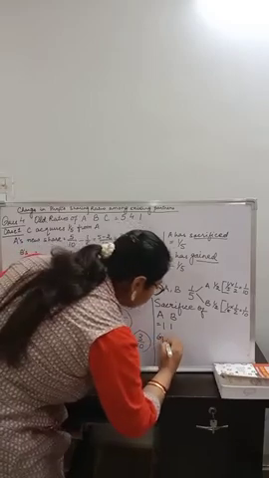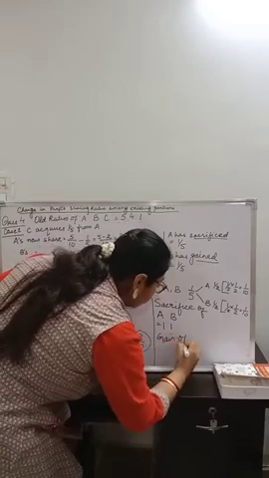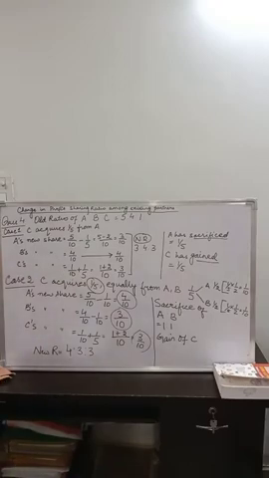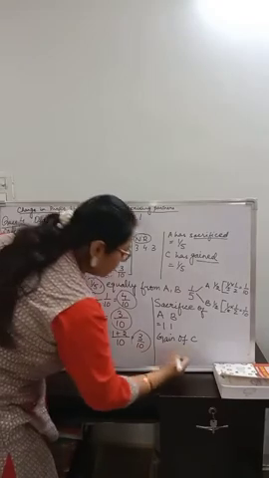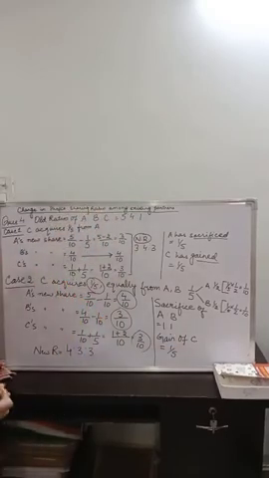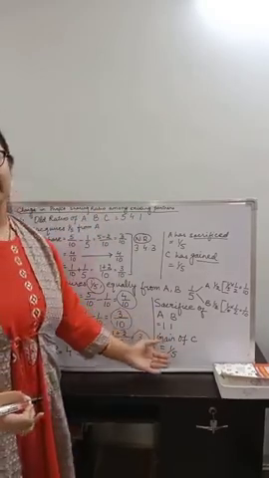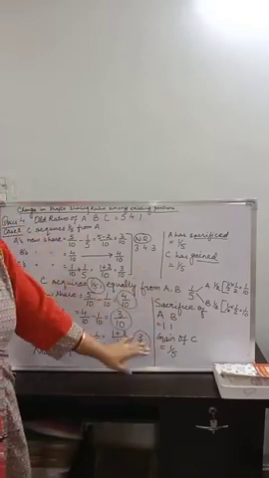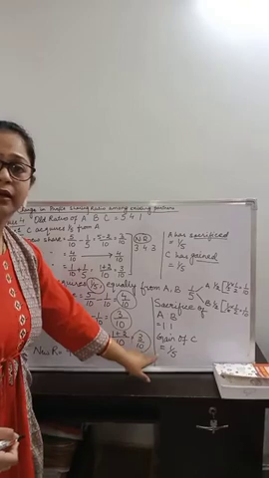And gain, who has made a gain? C has made a gain. And what is the gain of C? Gain of C is 1 by 5, as the question says. So if you want, you can equalize the denominators and then it will be clear. The question is also complete and correct even if you leave it at this step.